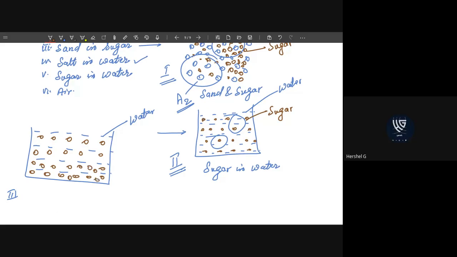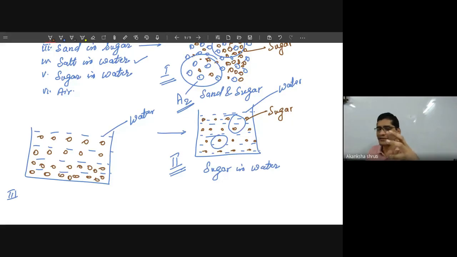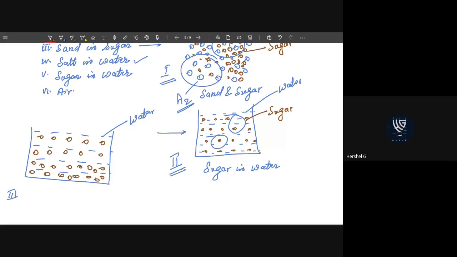Like if we make sambar, we are observing the vegetables are of higher weight. That's why they settle at the bottom, but the water is lighter, so it will come up.